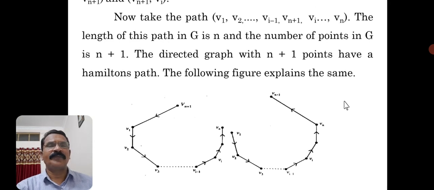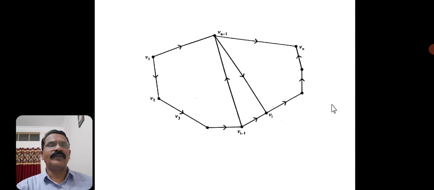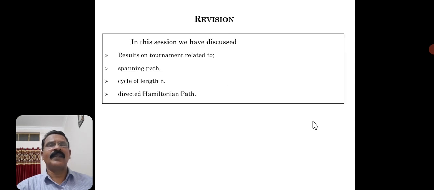So with this we are going to conclude the session. These are the three different cases I have told: first case, second case and the third case. In this session, we have discussed some results on tournaments related to the spanning path, the cycle of length n, and even a directed Hamiltonian path.